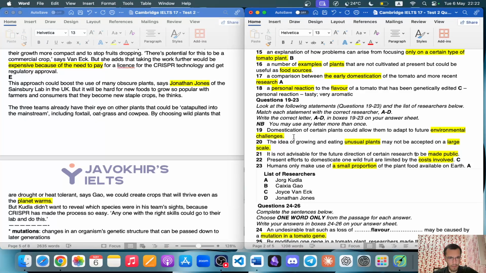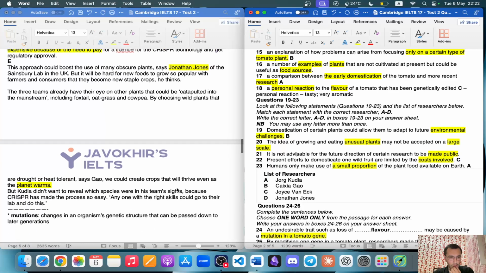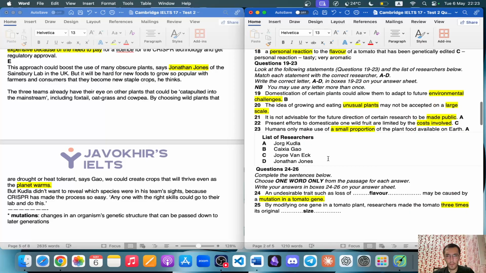Is it Gao? Yes, it is Gao. Option B. Fantastic. But Kudla didn't want to reveal which species were in his team's sights, because CRISPR has made the process so easy. Anyone with the right skills could go to their lab and do this. Made public, Kudla said that. So it looks like he's a very reclusive person. They don't like sharing, I guess.